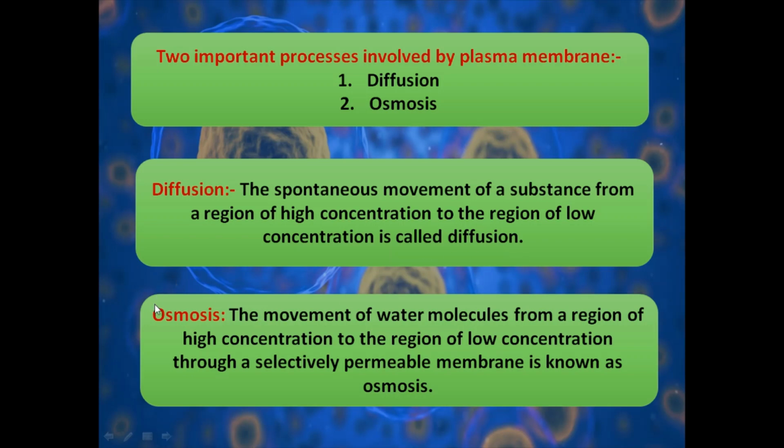And what is osmosis? This is the special case of diffusion in which the movement of water molecules takes place from a higher concentrated region to the lower concentrated region through a selectively permeable membrane. Are you getting it? What is the difference between these two? Osmosis is the special case of diffusion in which a selectively permeable membrane is required. Okay, so let's discuss each of them in detail.